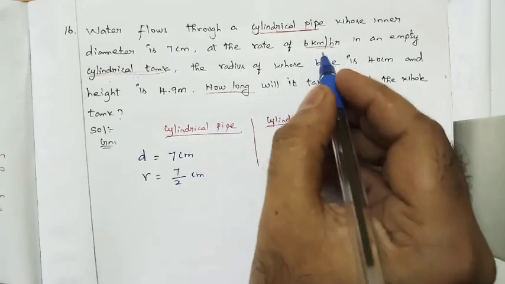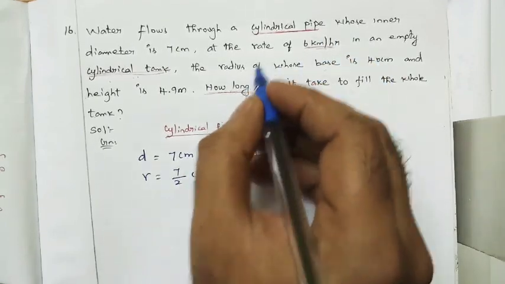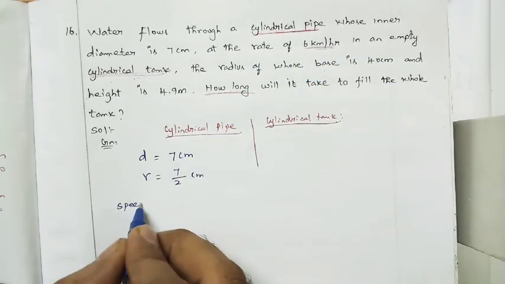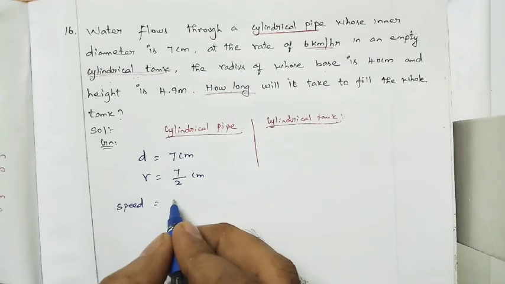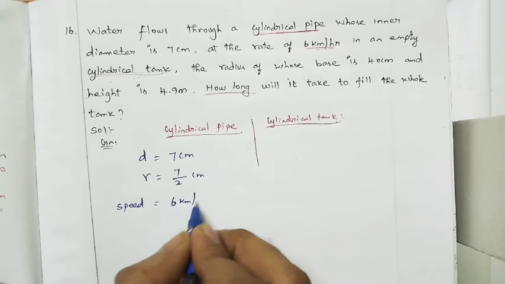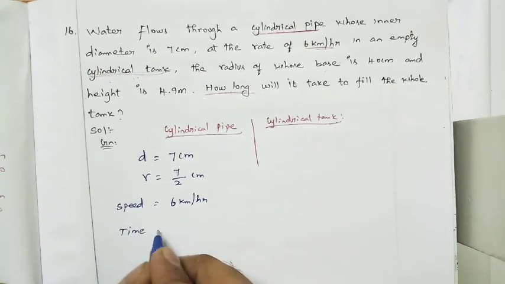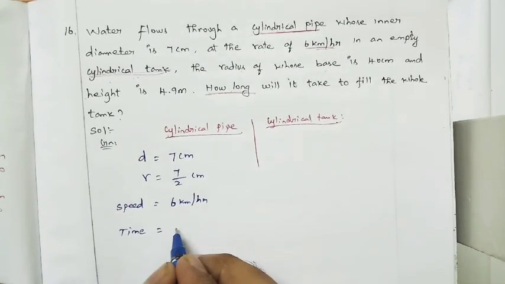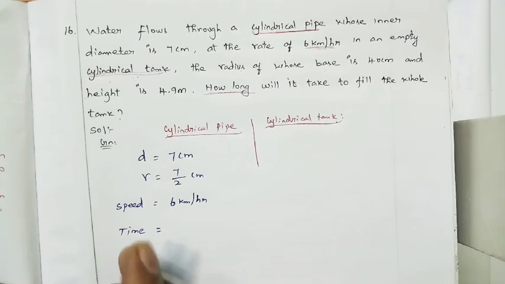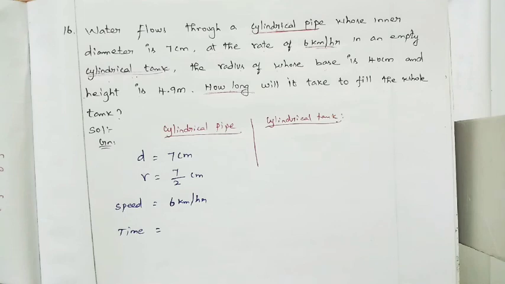Okay, here next one is nothing but speed. The speed of the water is nothing but 6 kilometer per hour. And we don't know the time; time of that only we want to find. Shall I take time is equal to x, or shall I keep time is equal to time itself? No problem, whatever it may be. You can take time is equal to time itself.